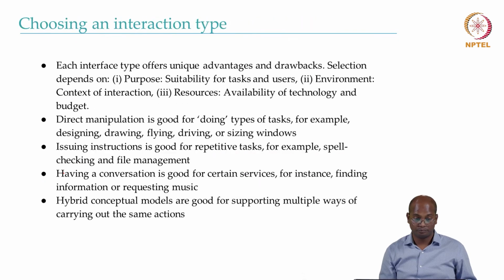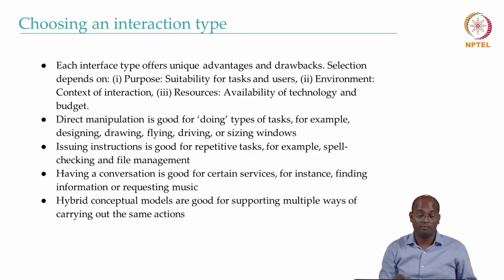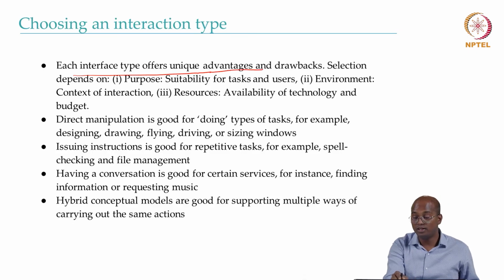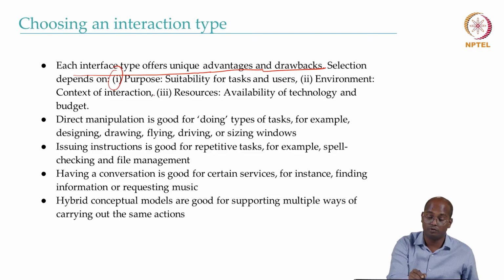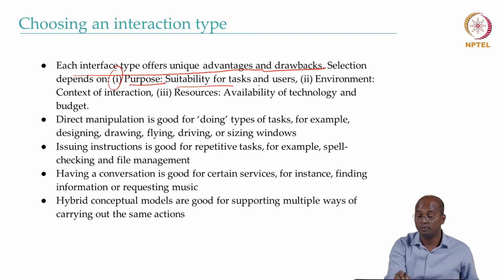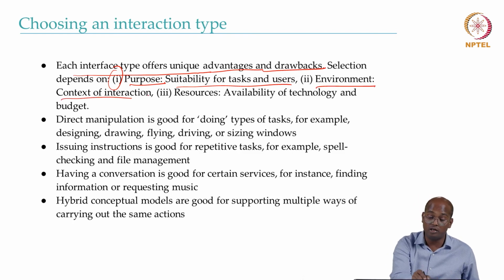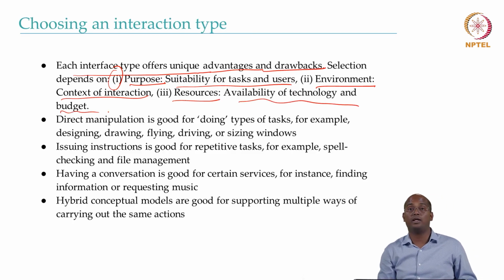So choosing an interaction type, which one to choose, because as we discussed, there are many of them. Each interface type offers unique advantages and drawbacks. Selecting depends on many things. Firstly, purpose, suitability for the task and user. Second is the environment, where the context of interaction is very important. Thirdly, the resources, availability of the technology and the budget as well, because you can't apply AR VR everywhere because it's costly.